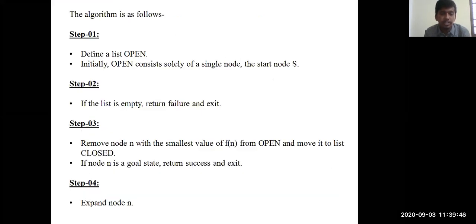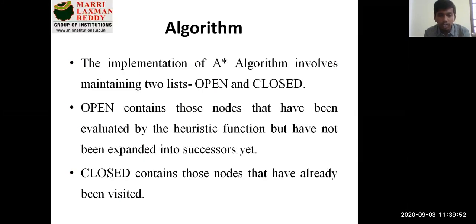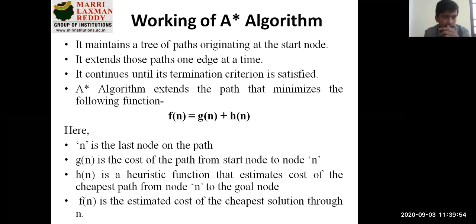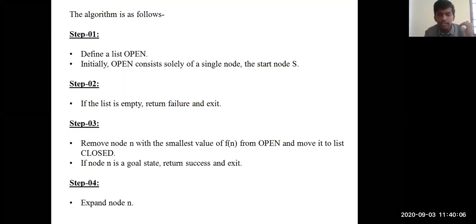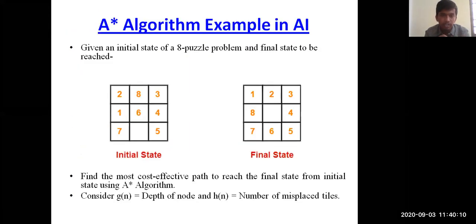In examinations, you need to mention your algorithm step by step in the same manner that we have discussed now. You need to initially explain what the A star algorithm is, explain what f(n) is, what g(n) is, and what the heuristic function h(n) is. Then explain what an open list and a closed list are, and then write the step by step algorithm. And now we'll get into the examples of the A-star algorithm.